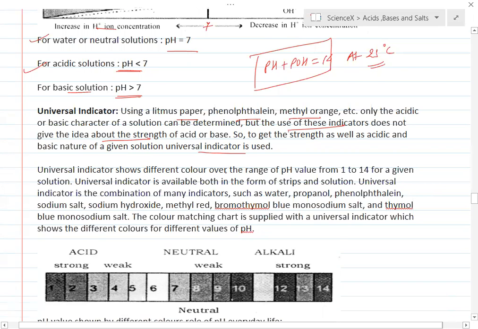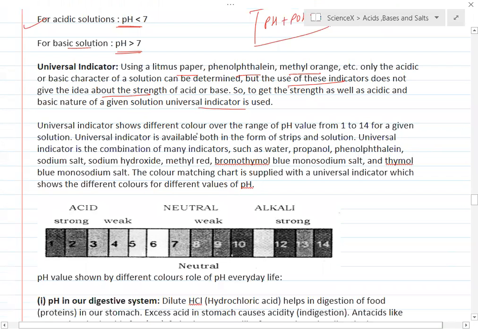It shows different colors over the range of pH values from 1 to 14. Universal indicator is available both in the form of a strip and solution.